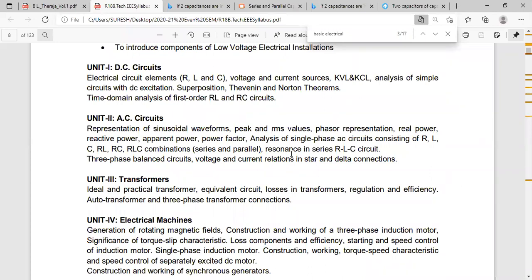Okay. Next question. Explain Norton's theorem with an example. Otherwise, in the university exam, they will give the circuit diagram and ask to determine the current in any branch. If you want to determine the Norton current, we will short circuit that resistance. In Thevenin's theorem, we will open that resistance, but in Norton's theorem, we will short circuit that resistance.